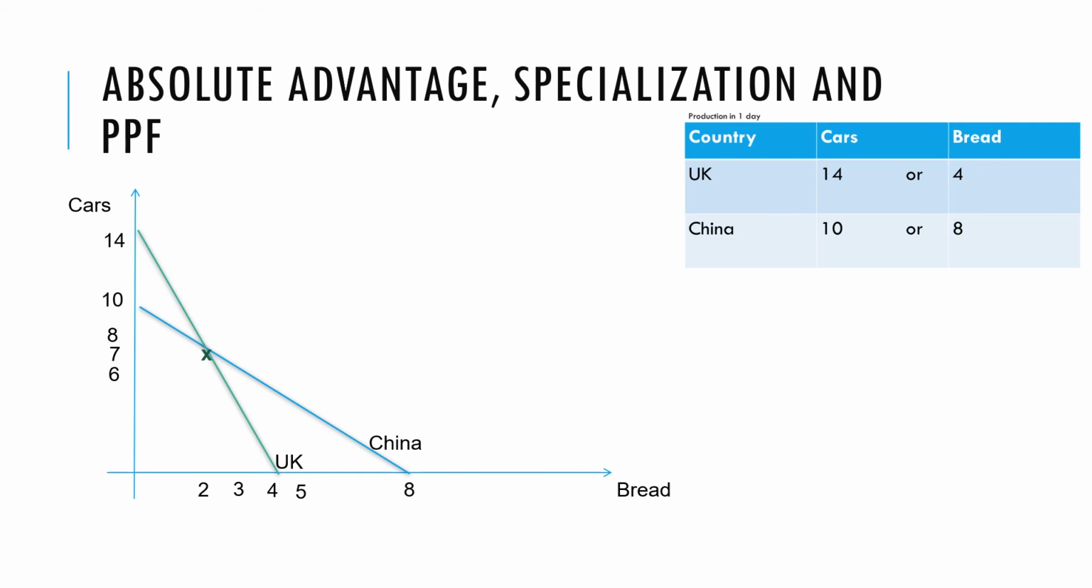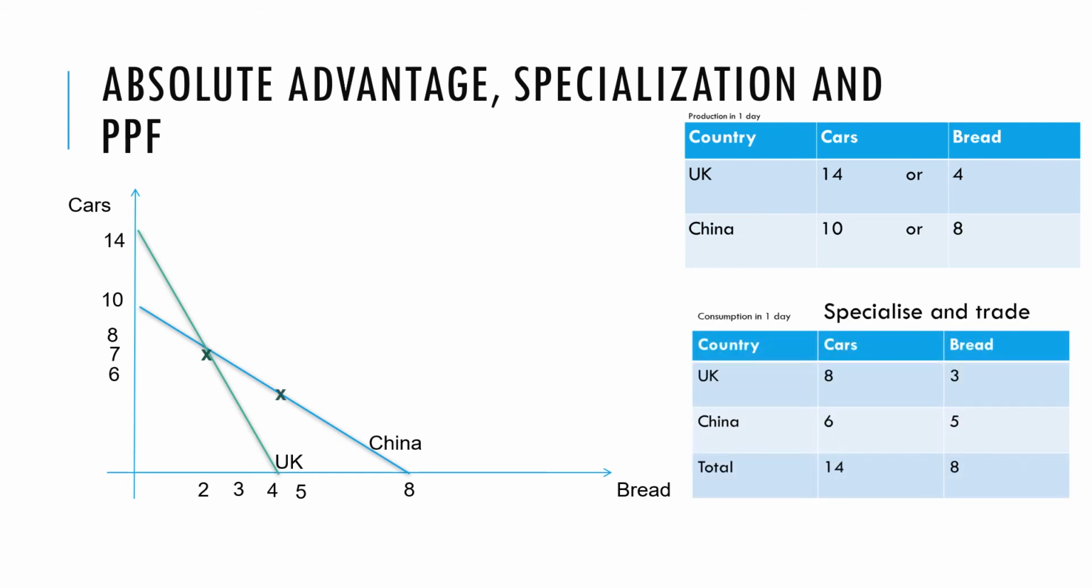The UK would be producing 7 cars and 2 loaves of bread, and China would be producing 5 cars and 4 loaves of bread. But we said, actually, when countries specialize and trade, we can see that both countries can do better, as illustrated in this box at the bottom right. Both countries can do better when they specialize and trade. The UK can consume 8 cars and 3 loaves of bread. That puts the UK at this position here, outside of its PPF. When we look at China, they can consume 6 cars and 5 loaves of bread.